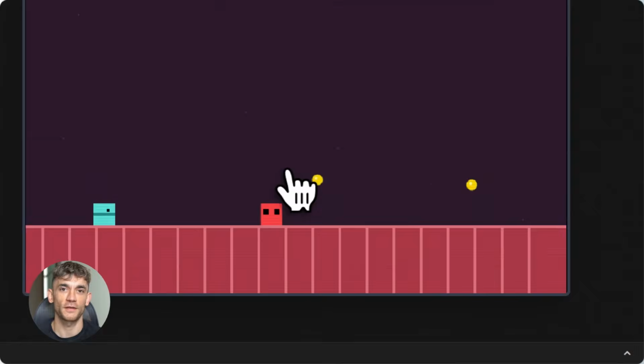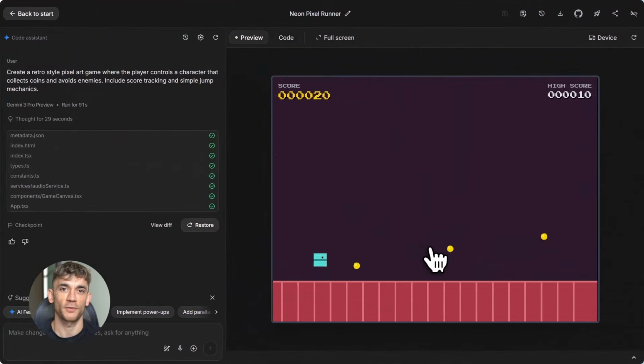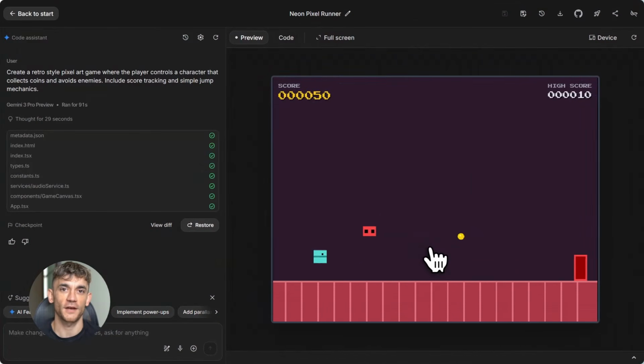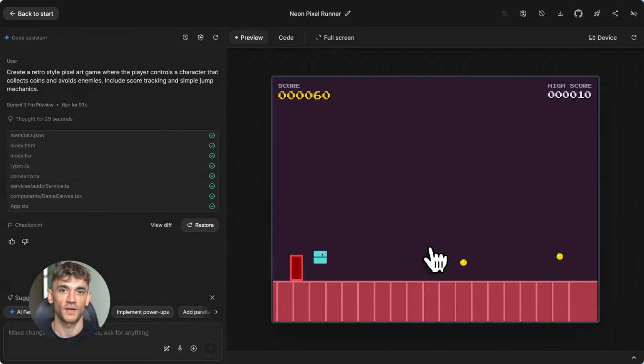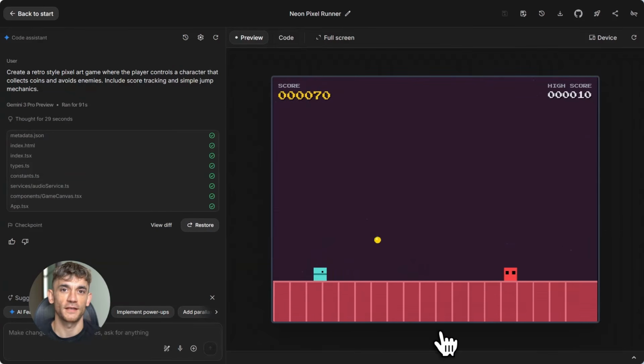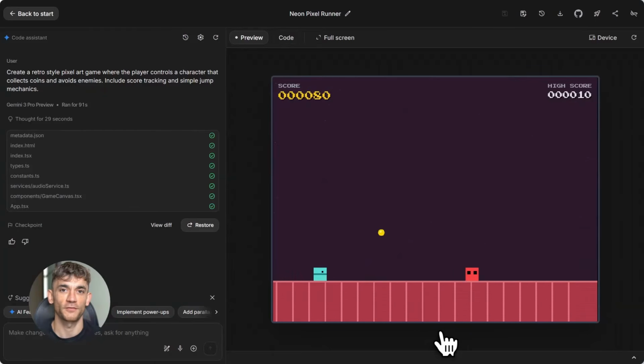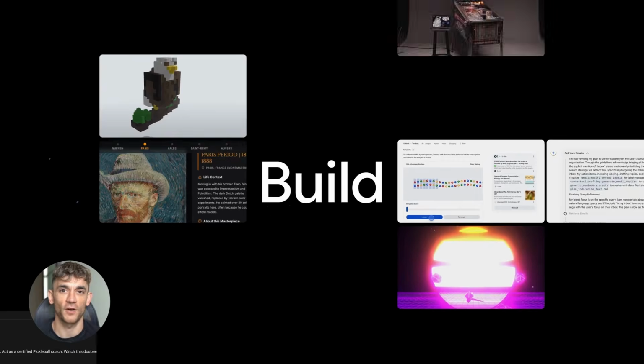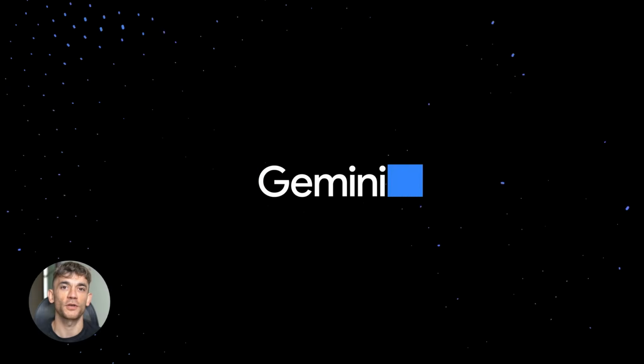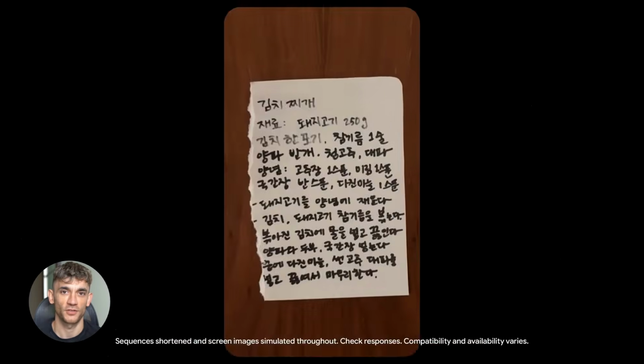Now, here's something important. Gemini 3 is less verbose by default. This means it doesn't add unnecessary fluff. It gives you what you asked for, nothing more, nothing less. This is great for efficiency, but if you want more explanation, just ask for it. Say, explain how this works, or add comments to the code. Gemini 3 will adjust.